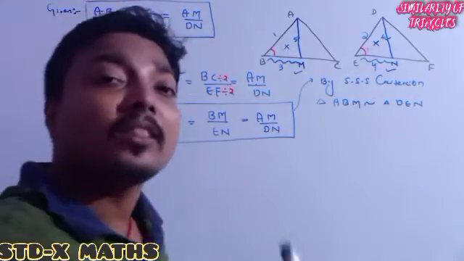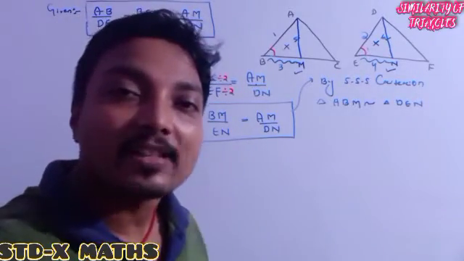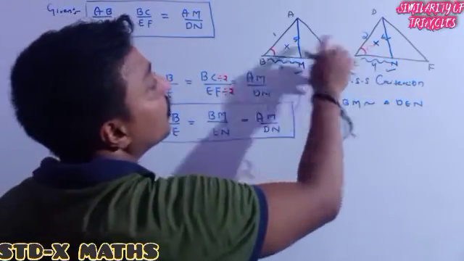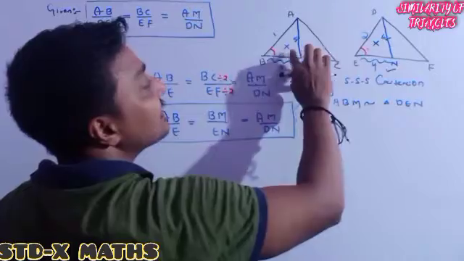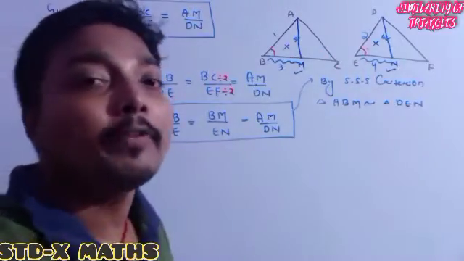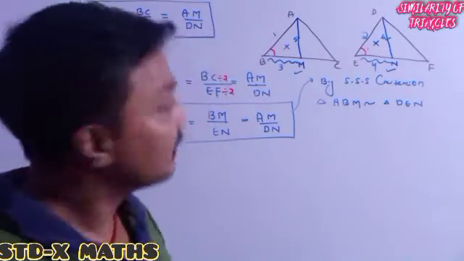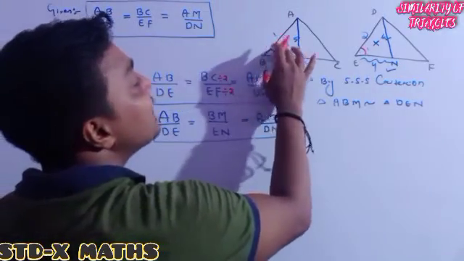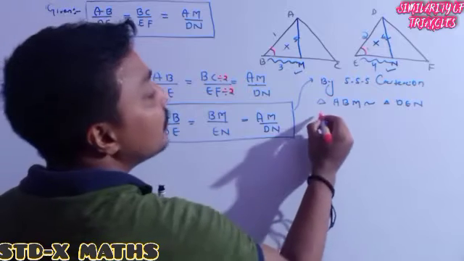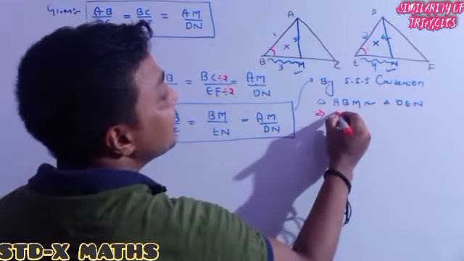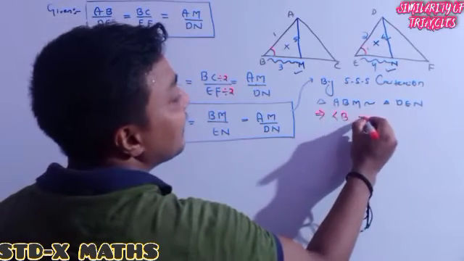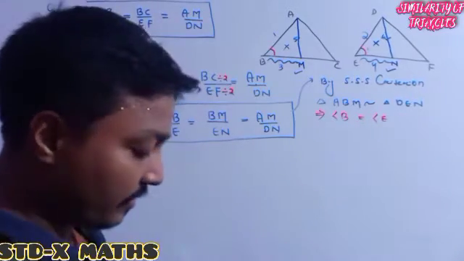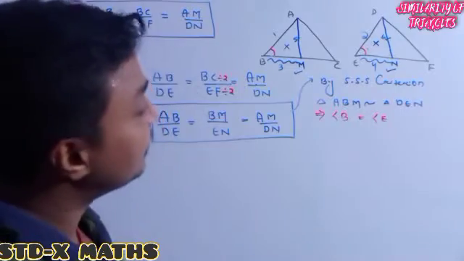Why are we in the mood to show the two little triangles are similar? Because whenever we are capable to show that both the triangles are similar, it means all of their corresponding angles are equal. Actually I want this angle to be the same as this angle. So it implies angle B is equal to angle E. Why is angle B the same as angle E?